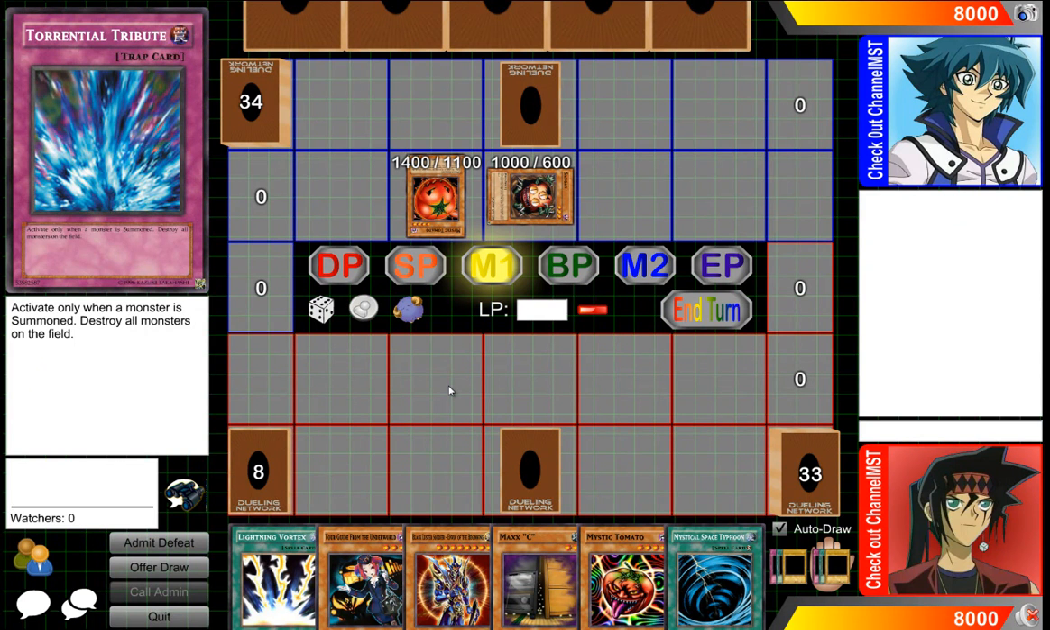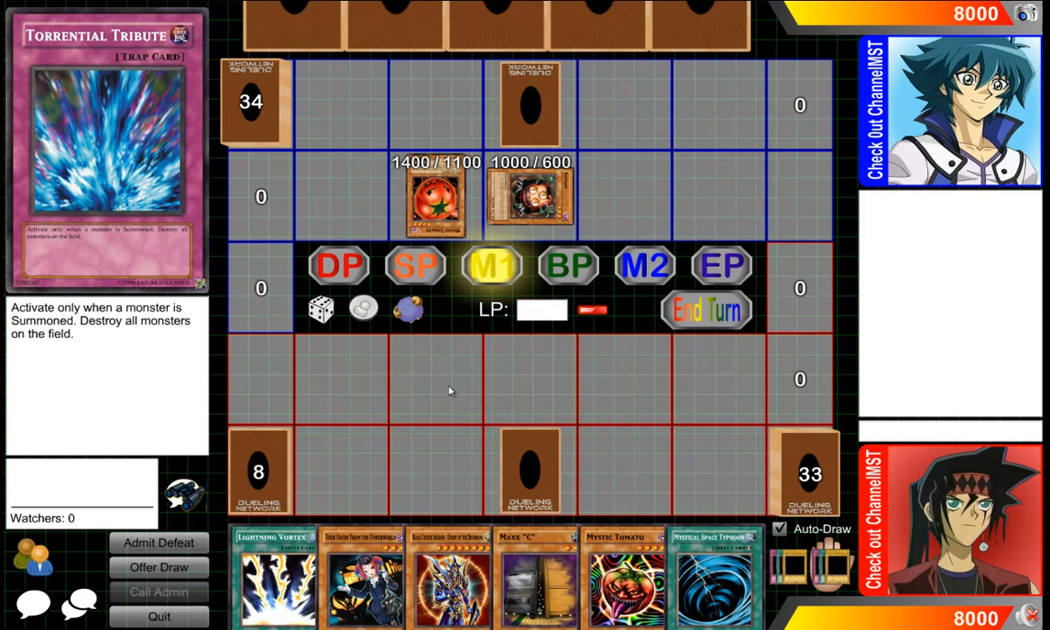So spell speed 1 cards can be chained to one another if they're triggered at the same time. Spell speed 2 cards can also be chained to spell speed 1 cards, and they can also be chained to other spell speed 2 cards. Spell speed 3 cards can be chained to spell speed 2 as well as spell speed 1, and they can also be chained to other spell speed 3 cards.